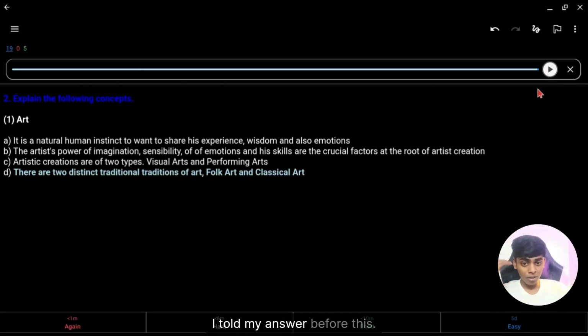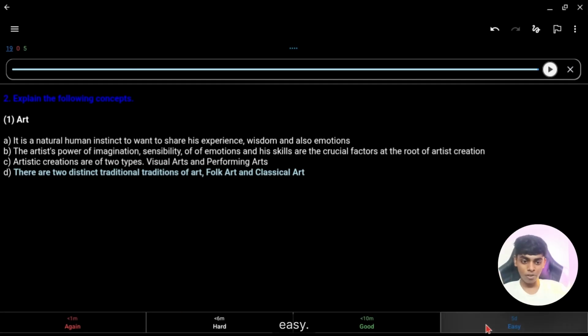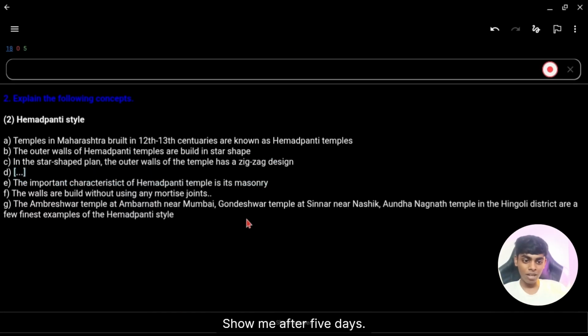I have to think about the answer I told before this, and then I will play this recording. It will play back the answer. Only I can hear it, you will not be able to hear it. Then you can check the answer. If it was correct, then you can rate it accordingly. How was it, easy, good? Okay, it was easy, I'll click on 5 days, show me after 5 days.